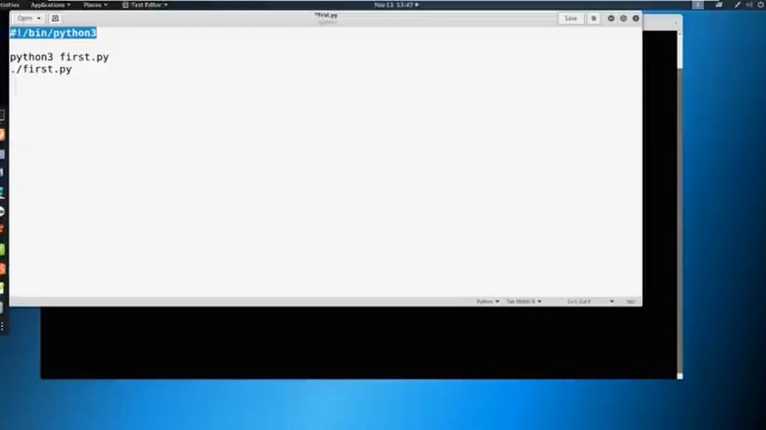So Linux would go in here, read this, and say, I'm going to look for /bin/python3. It's going to find python3 in bin because that's where it's stored, and then it's going to use that to execute this Python script here. So we have two ways of running it. We could run it with python3 first.py, or we can run it as you've seen with some of our other scripts, with the ./ like this.